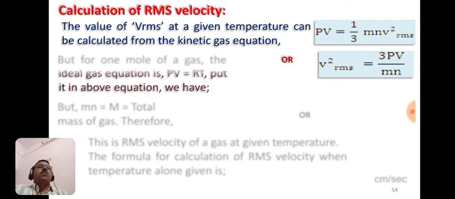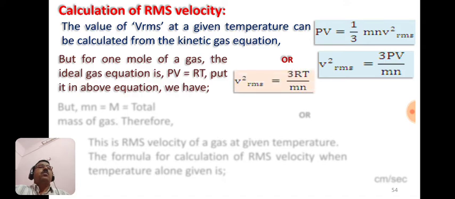But for 1 mole of gas, the ideal gas equation is PV is equal to RT. So instead of this PV, we can put RT in this equation. So we get V square RMS is equal to thrice RT by mn. But we know that small m into n is nothing but the total mass of gas.